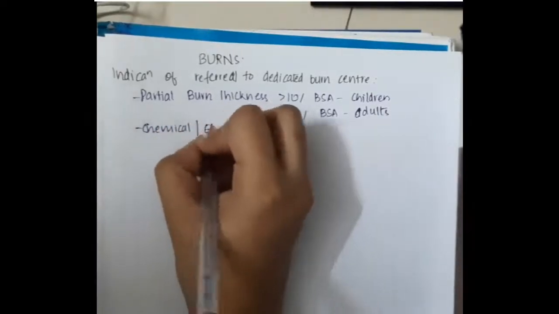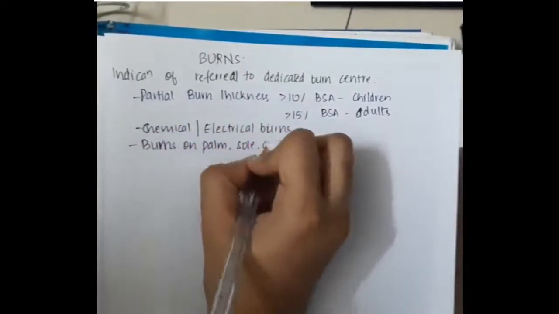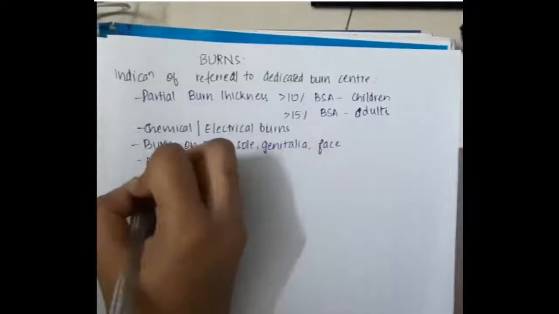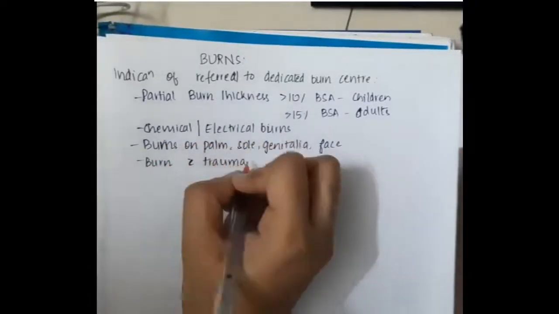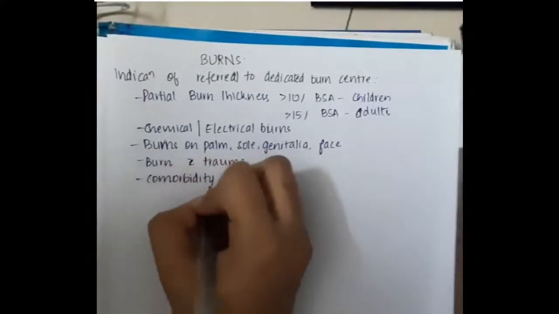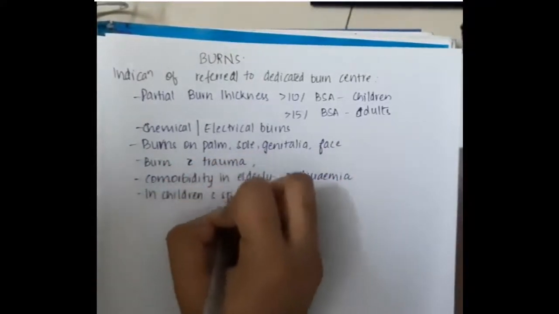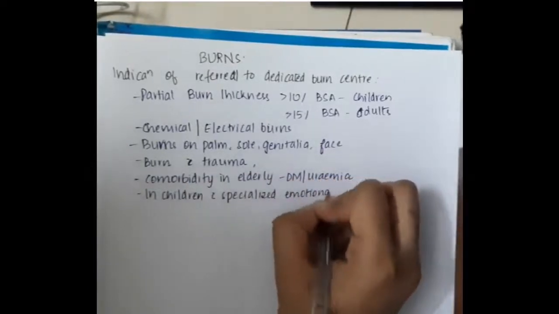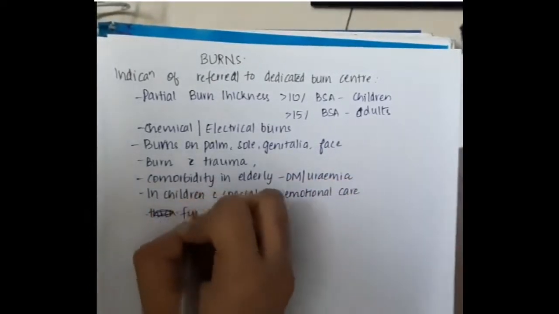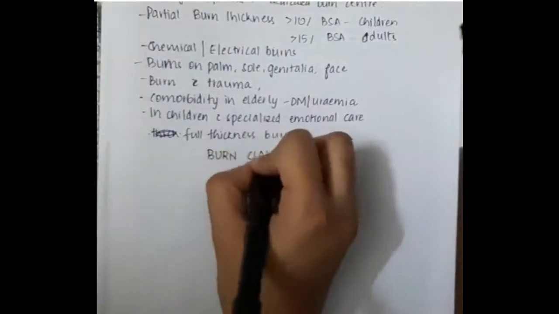Also refer chemical or electrical burns, burns on the palms, soles, genitalia, or face, burns associated with trauma, comorbidity in the elderly such as diabetes mellitus or uremia, children needing specialized emotional care, and full thickness burns. All of these should be referred to a dedicated burn center.